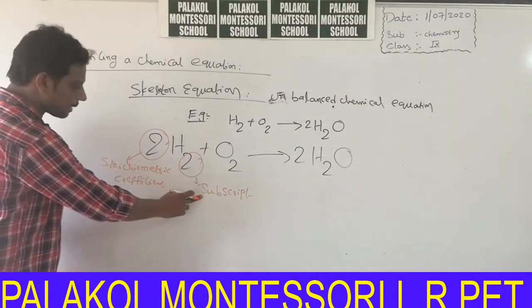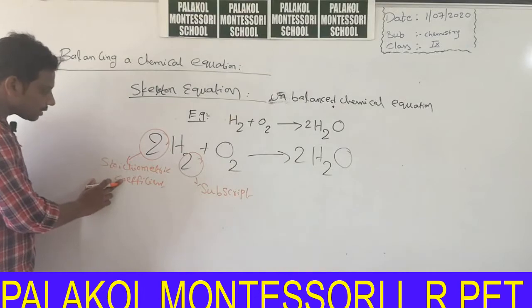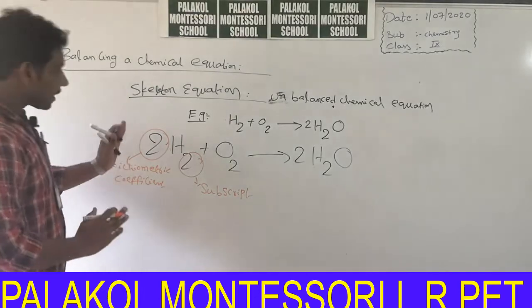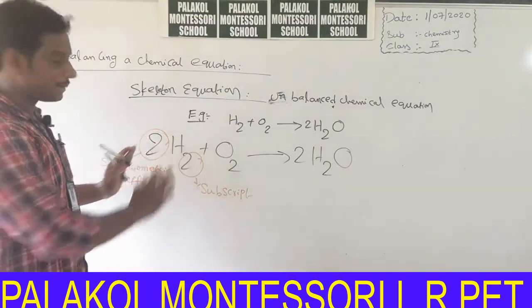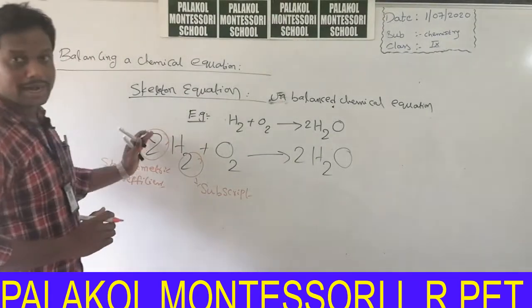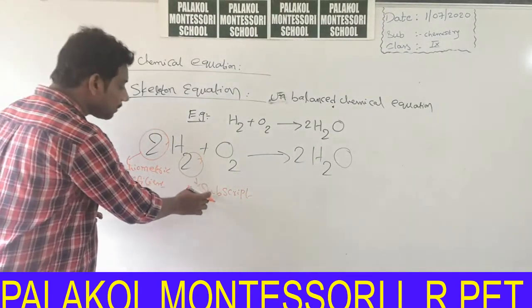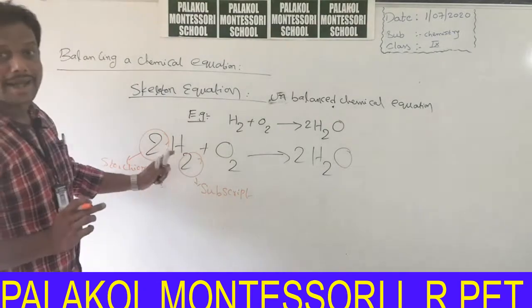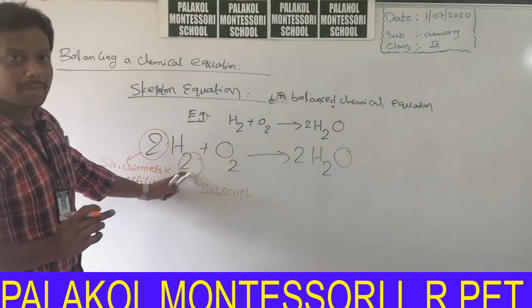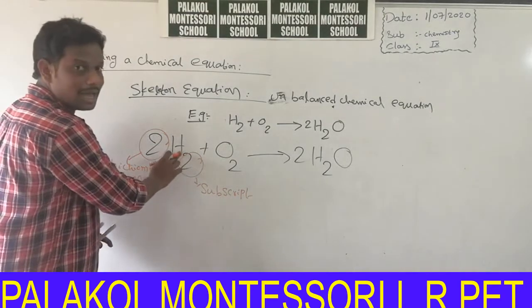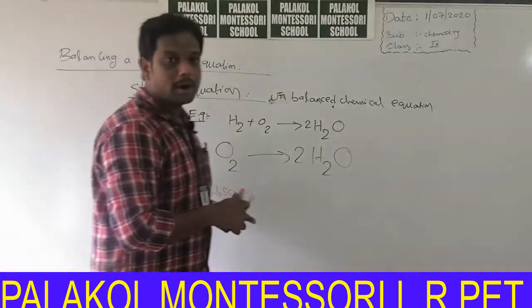This number is called subscript. Stoichiometric coefficient is always present on the left side of the symbol of the element. Subscript is always present on the right hand side of the symbol of the element, below the symbol of the element.